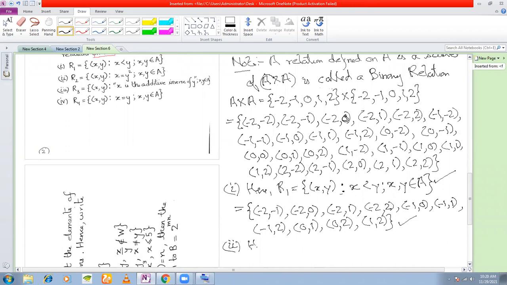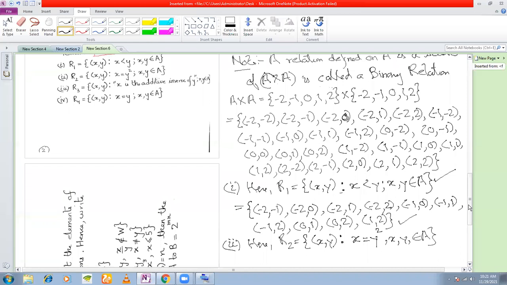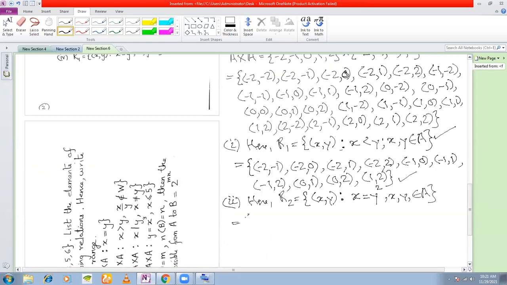Next, R2 is the set of ordered pairs (x, y) such that x is equal to y square. That is, the first component is the square of the second component, and (x, y) belongs to A cross A. So what are these ordered pairs?